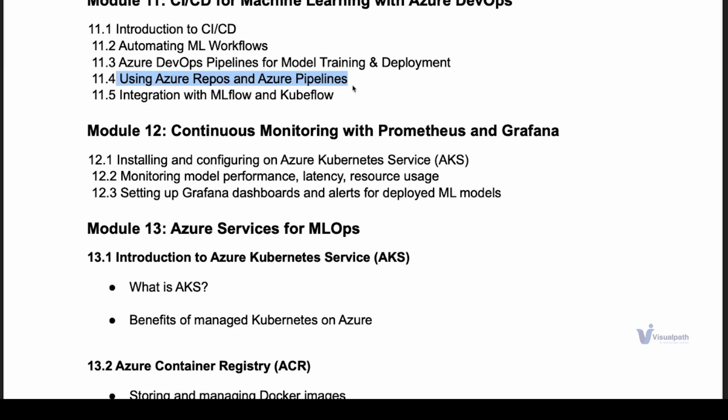I have already talked about Kubeflow and MLflow. We'll also be covering the projects that we will be doing. So, installing and configuring AKS, which is Azure Kubernetes Service. This is very straightforward, no rocket science here. I'll teach you how to create a Kubernetes cluster inside Azure, and then we'll deploy a model, and using that model, we will monitor the performance and the resource usage, like the example that I gave you earlier.